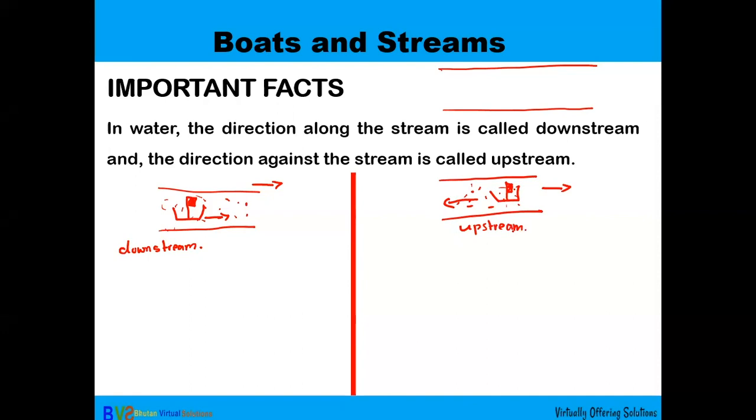So upstream, it is against the flow of the river, so you have to put more energy into that motion. Downstream, it is very easy, as it moves with the flow of the river. All right.